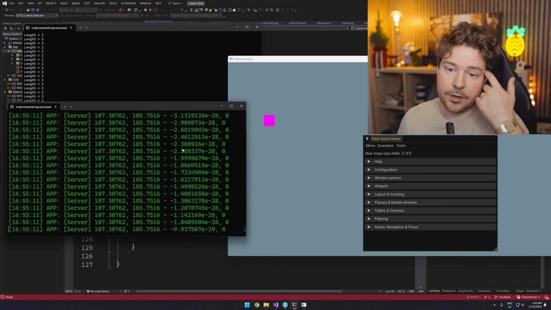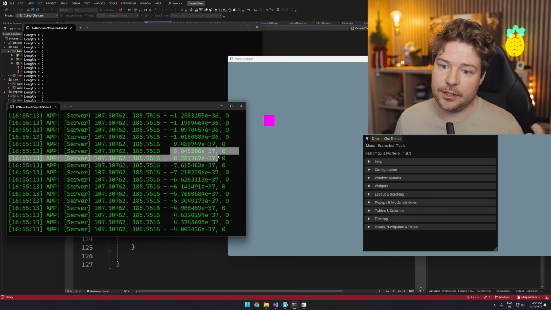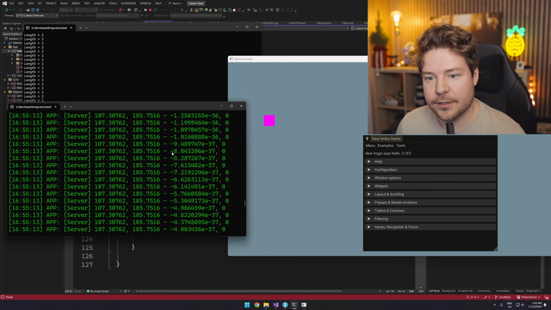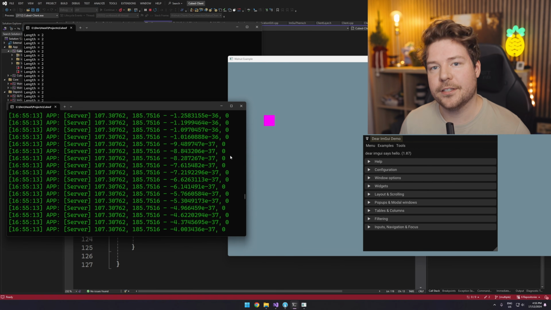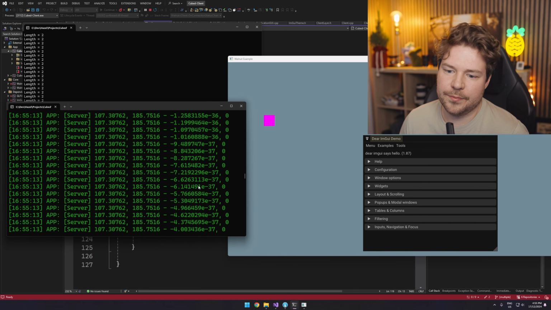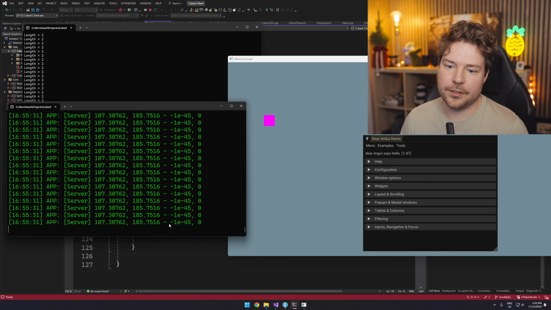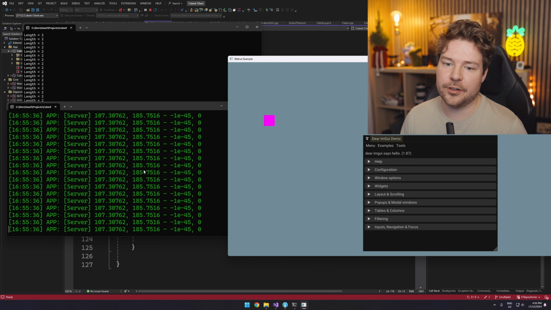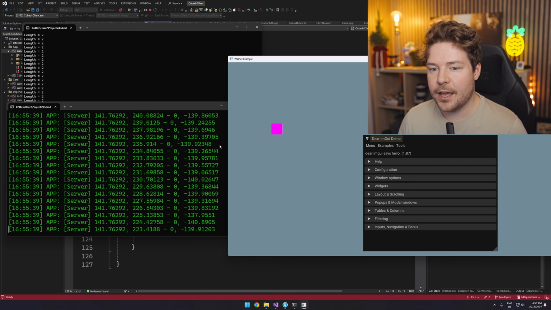You can see, by the way, what I was talking about with the alert function, because this is our velocity and it's very, very small. It's like -37, right? But it's as in E-37, so like 37 zeros below this, but we're still basically setting it. So that's why it's important to treat that a little bit better if you care about your velocity not being zero, because it keeps getting added to the position. But yeah, so this is great.